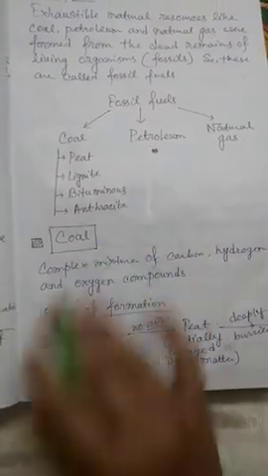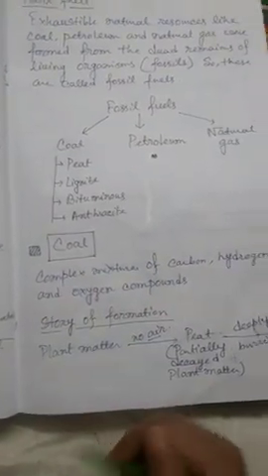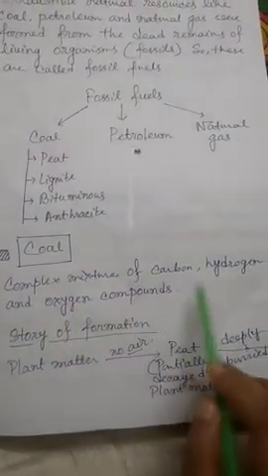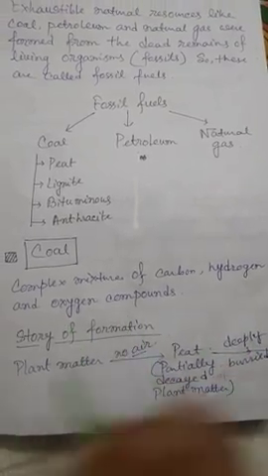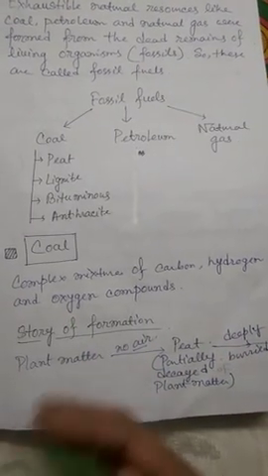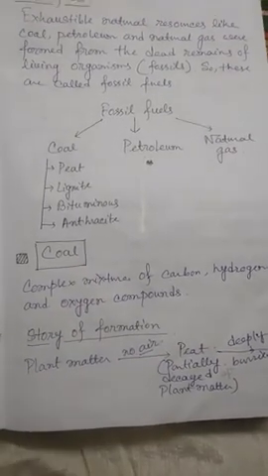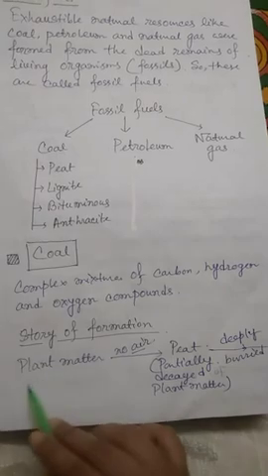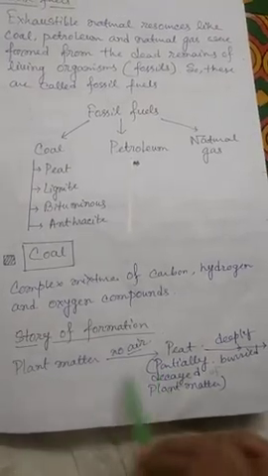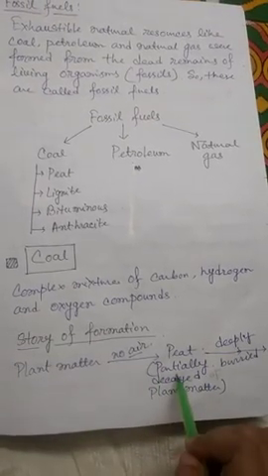First, coal. What is coal? Coal is a complex mixture of carbon, hydrogen and oxygen compounds. And how is coal formed? There is a story behind the formation of coal. As you can see here, I have given a flow chart of this formation.